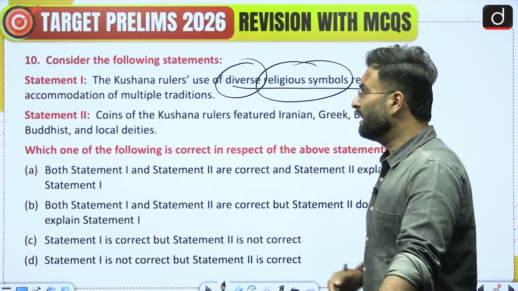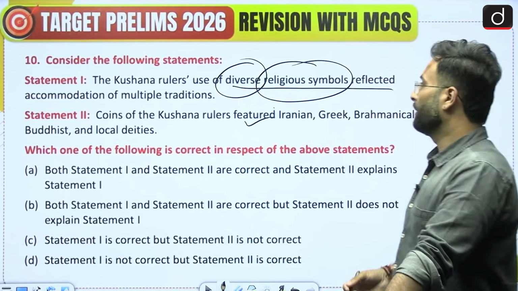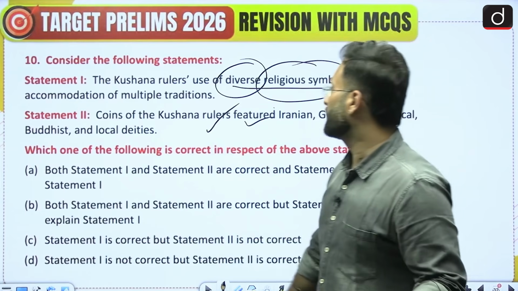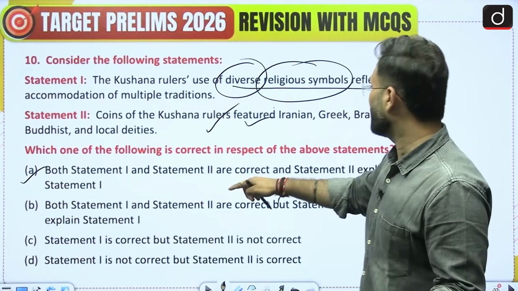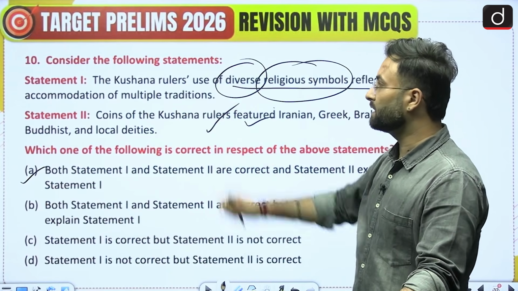The coins of Kushana rulers featured Iranian, Greek, Brahmanical, Buddhist and local deities. Both the statements are correct here, so option A would be the right answer. The second statement is explaining statement 1.